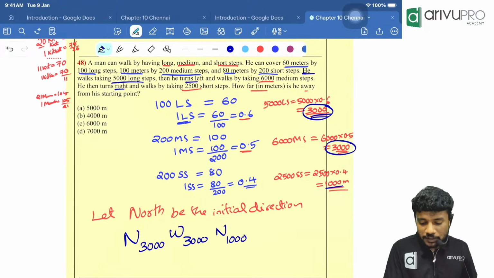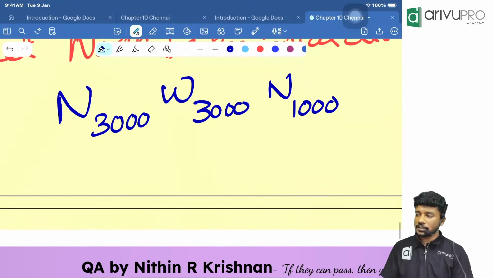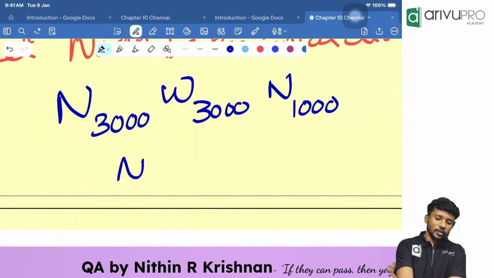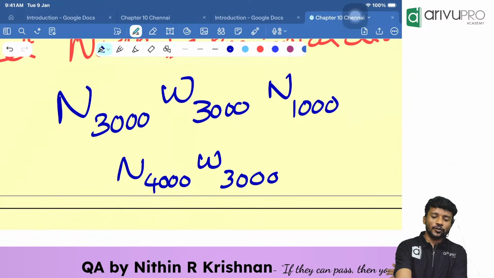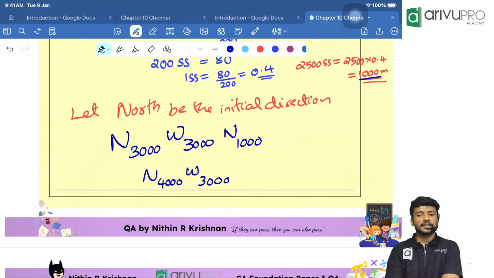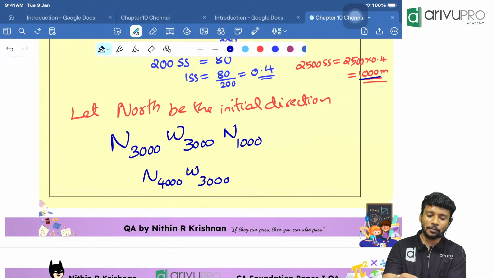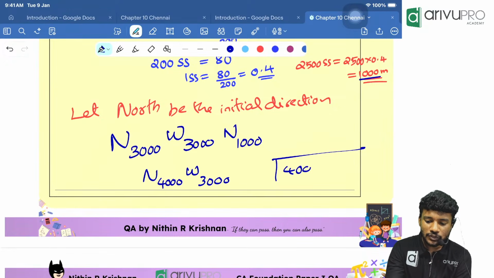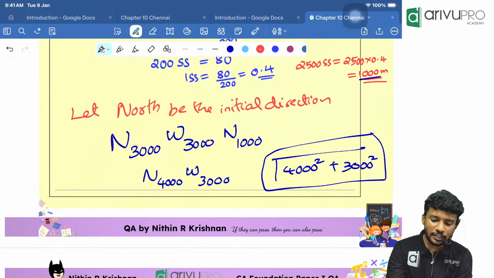1,000 meter. Now tell me, north 3,000 plus 1,000 will become what? North 4,000, then west 3,000. Now this is the moment you can take your calculator. Many people got the answer also, but take your calculator. The answer will be what? The square root of 4,000 squared plus 3,000 squared. That's your answer. In the calculator, what to do?